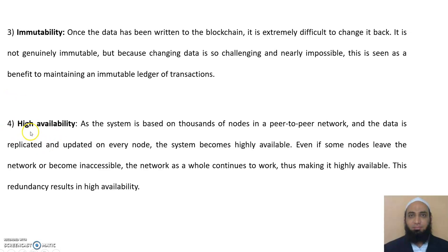The fourth benefit is high availability. As the system is based on thousands of nodes in a peer-to-peer network and data is replicated and updated on every node, the system becomes highly available. Even if some nodes leave the network or become inaccessible, the network as a whole continues to work, thus making it highly available. This redundancy results in high availability.